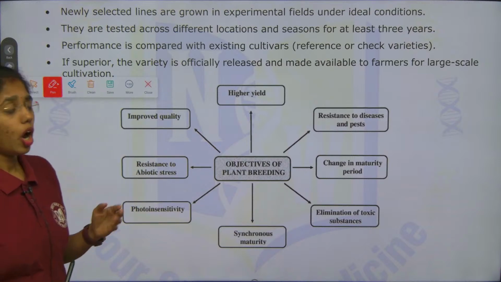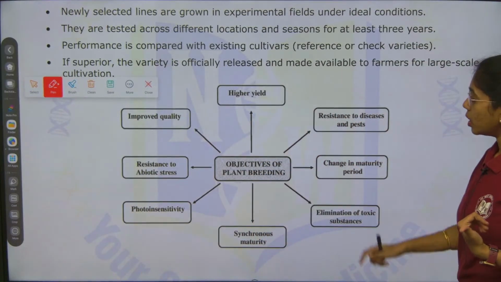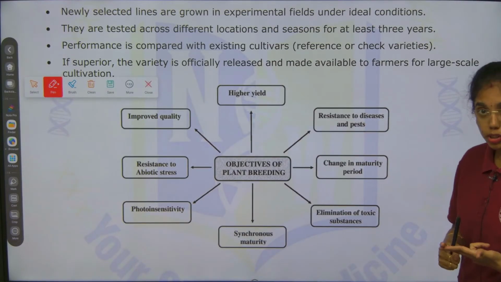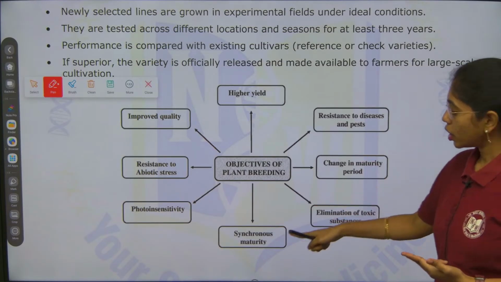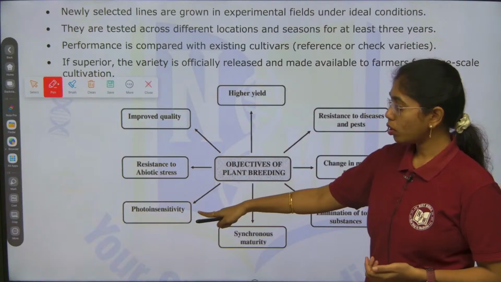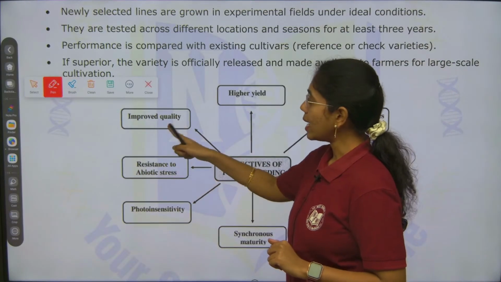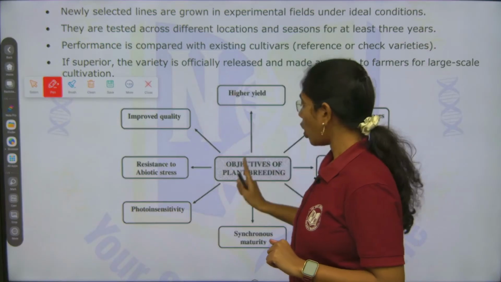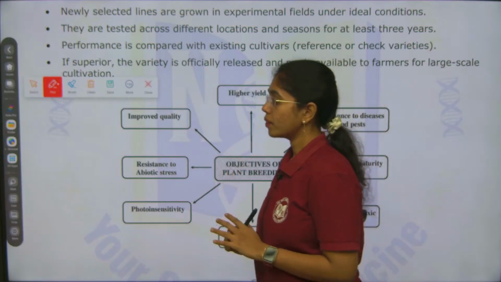Here we go, objectives of plant breeding. First, higher yield; second, resistance to diseases and pests; third, change in maturity period; fourth, elimination of toxic substances; synchronous maturity, photoinsensitivity, resistance to abiotic stress and improved quality. These are the points to be highlighted under objectives of plant breeding. Clear, right? Yeah, next.